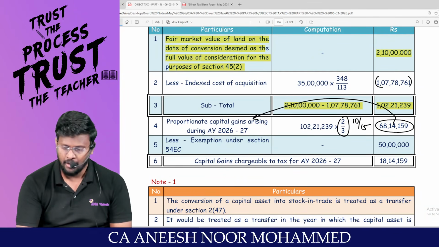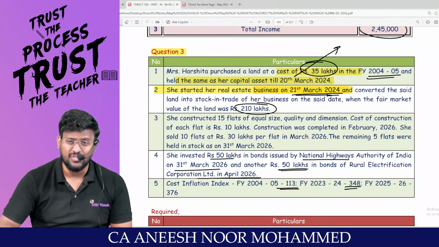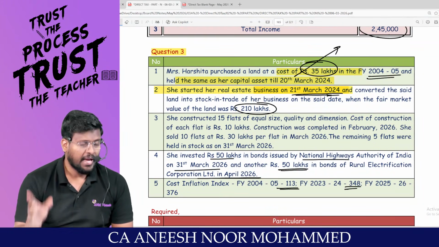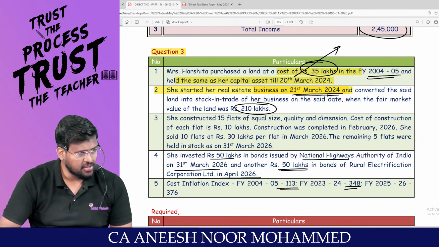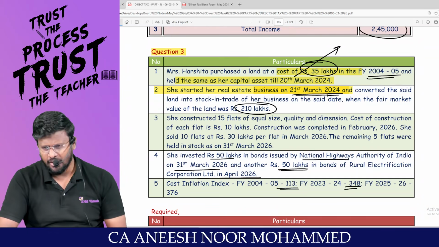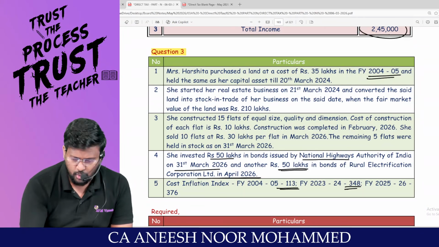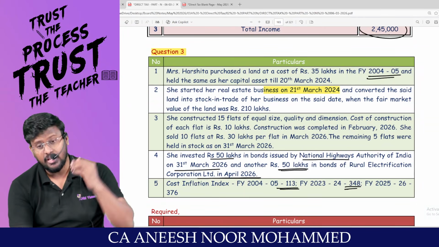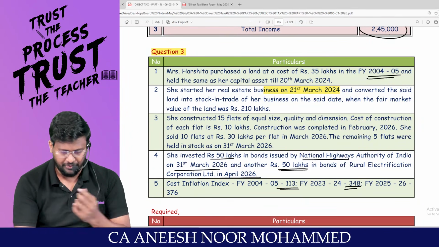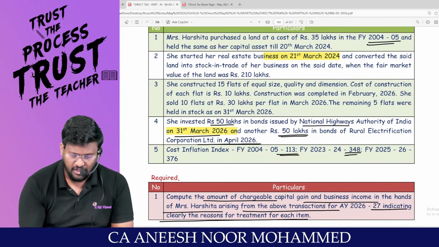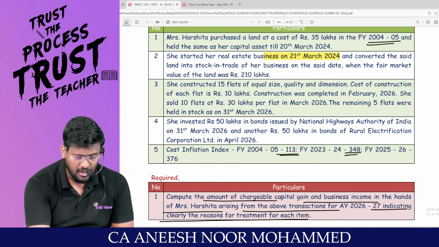Am I right? My dear lovable students, as per section 54EC, if an assessee is transferring any land, building or both, and if he is investing in the NHAI bond within six months from the date of transfer, actually the transfer has happened. The transfer happened on the 21st March 2024. That means 23-24. After that, 24-25 has gone. We are in 25-26. Am I right? They invested only on 31st March 2026. Hello, sir. Actually, how many months has it crossed?